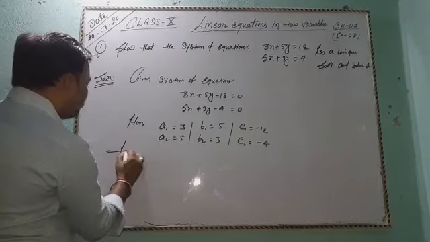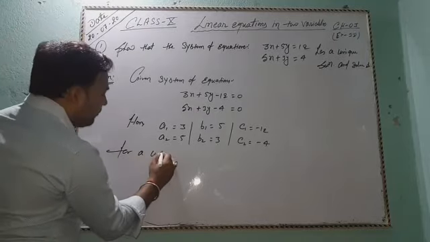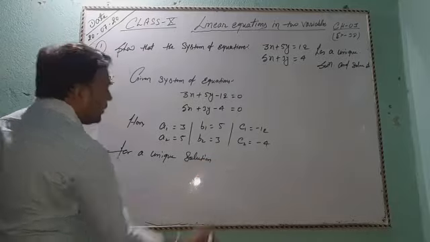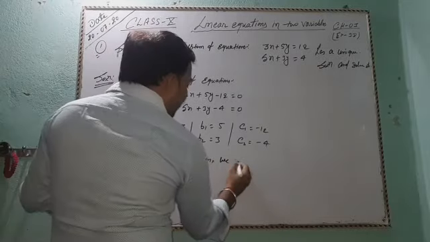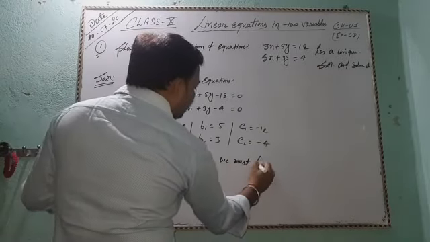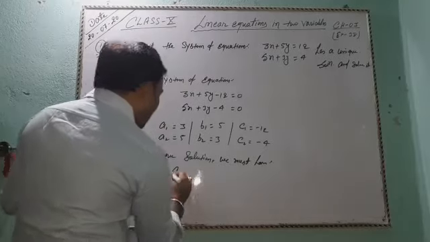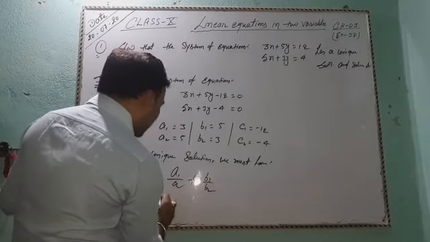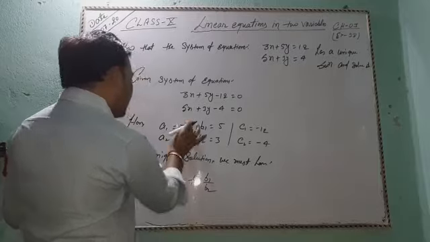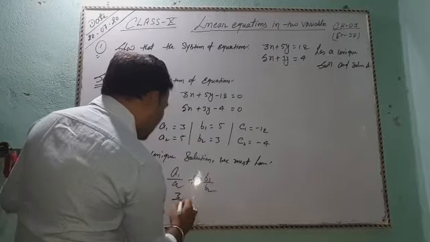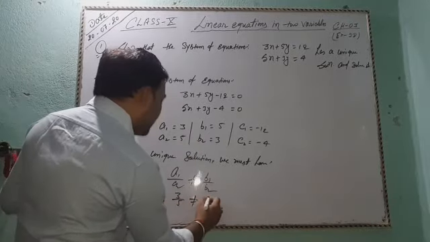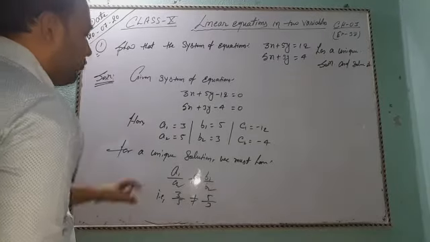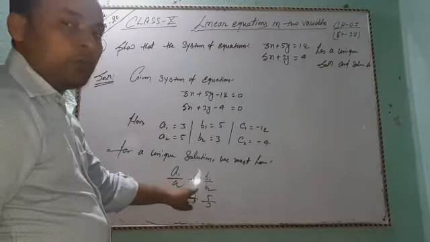For a unique solution, we must have a1 by a2 not equal to b1 by b2. That is, a1 by a2, 3 by 5, does not equal b1 by b2, 5 by 3.